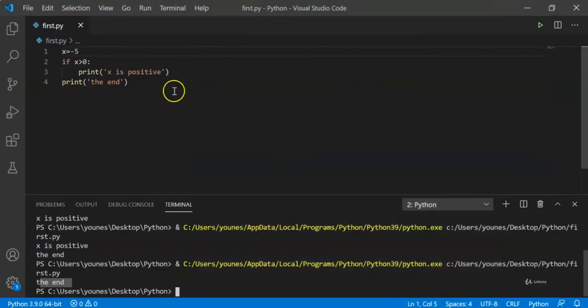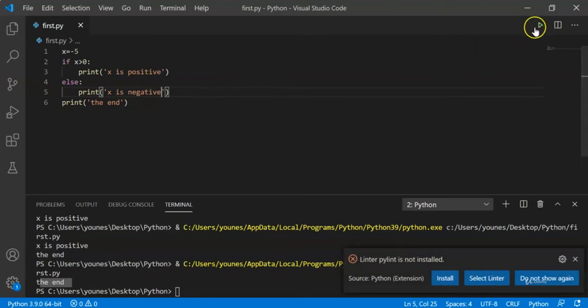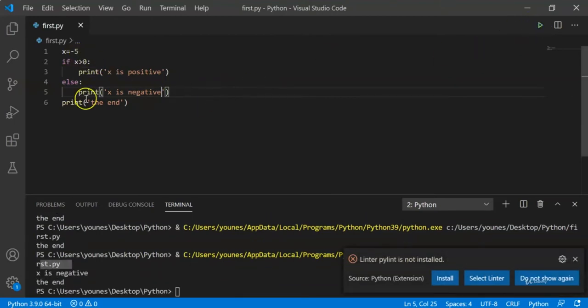So let's go ahead and implement this here. For example, we're saying that if x is positive, print x is positive, else print x is negative. And in this case, let's run this code. We have x equal to -5, so we'll get x is negative and of course the end, since the end is not involved in any of these blocks.